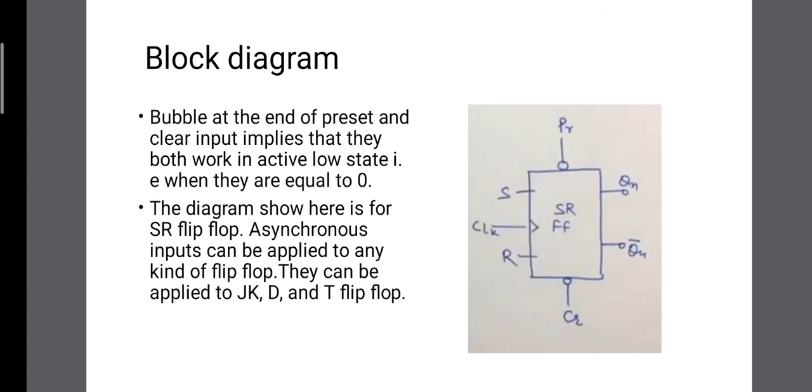They can be applied to JK flip-flop or D flip-flop or T flip-flop. The bubble at the end of preset and clear input implies that these both inputs work in active low state, that is when they are both equal to 0 as we have discussed. So this bubble only means that they only work in active low state.